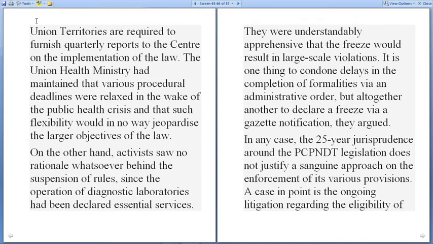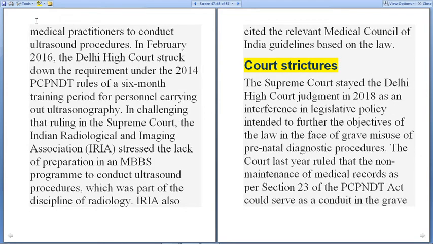So this is a case in point, which is ongoing litigation regarding the eligibility of medical practitioners to conduct ultrasound procedures. In February 2016, the Delhi High Court struck down the requirement under the 2014 PCPNDT rules of a 6 months training period for personnel carrying out ultrasonography.